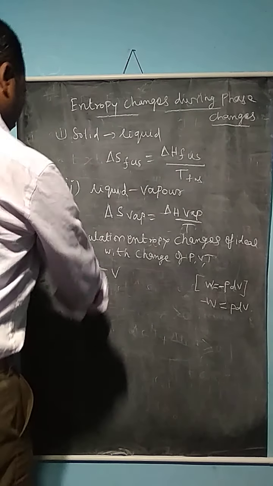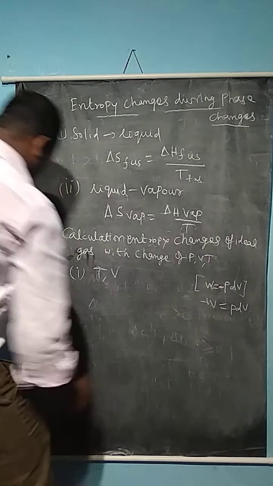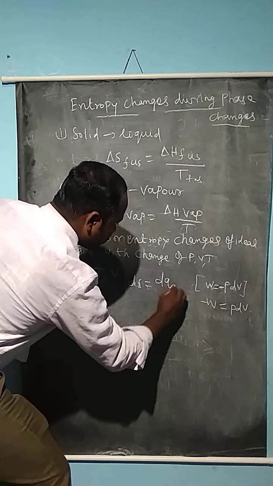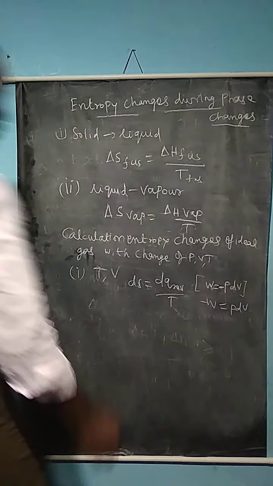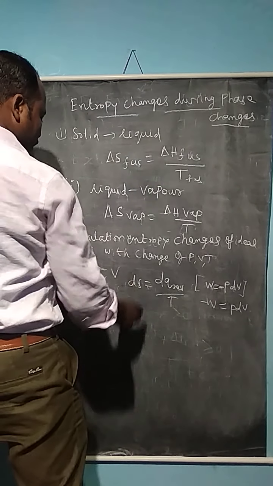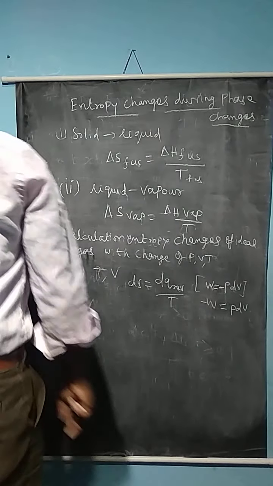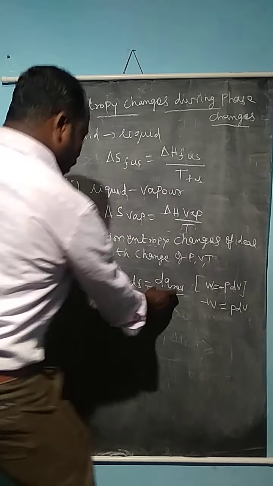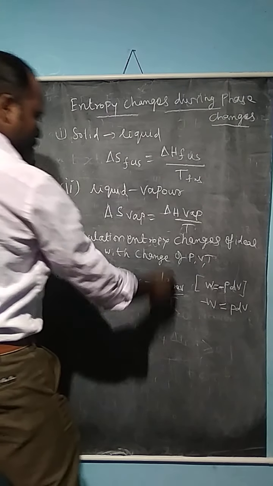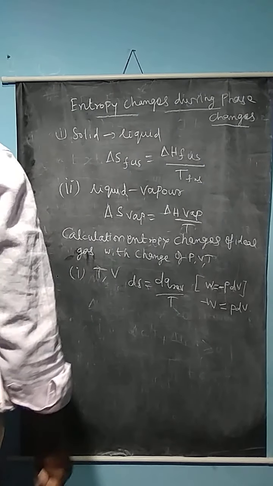Now, temperature and volume are the two variables. For an increase in entropy of a gas, a small change is given by the expression dS is equal to dq reversible divided by T. For a small change of volume of an ideal gas, the change of entropy is given by dq reversible divided by T. Here dq is nothing but the heat absorbed at a particular temperature reversibly from the surroundings.